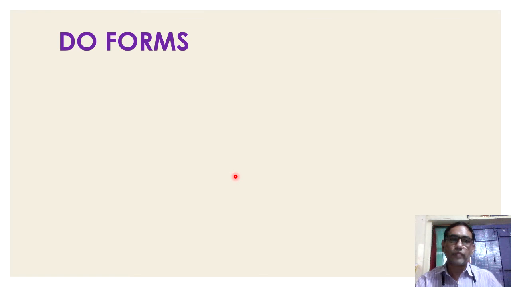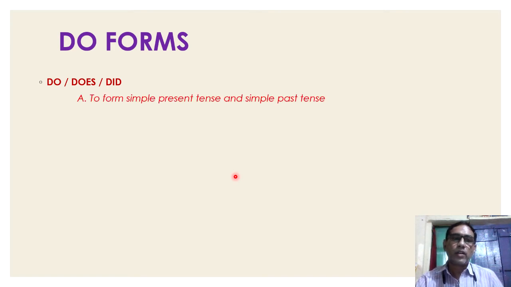Next, do forms. What are do forms? Do, does, did are do forms. Why do we use do forms? To form simple present tense and simple past tense as main verb. I do exercise daily.